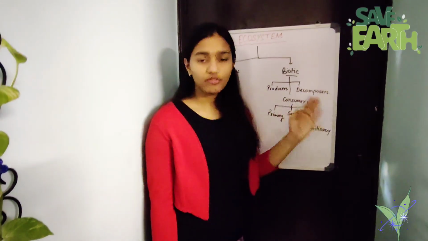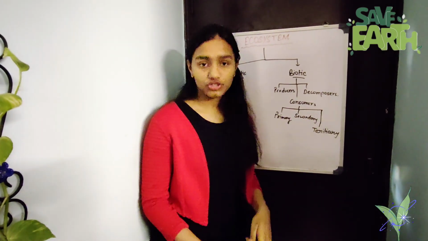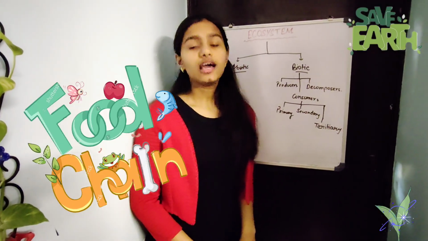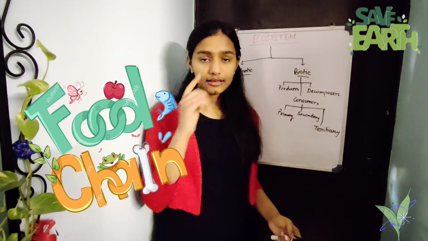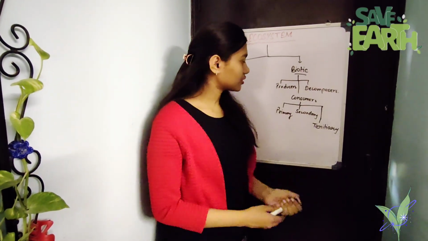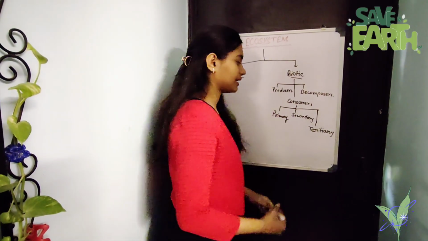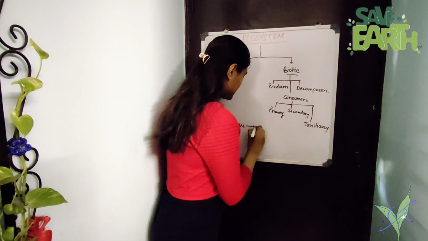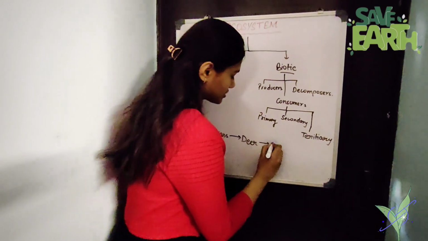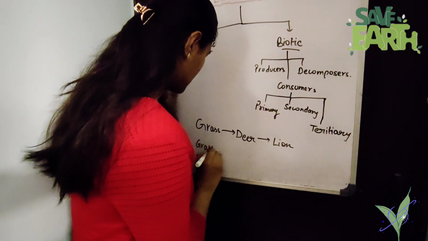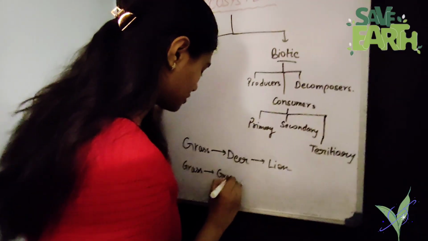So as I mentioned, it forms a cycle. Let's talk about a food chain, which is related to this. A food chain is basically a chain or a cycle that helps create balance in an ecosystem. The food chain includes the producers, consumers, as well as the decomposers. A simple food chain could be grass, which is eaten by a deer, which is eaten by a lion, or grass, which is eaten by a grasshopper.